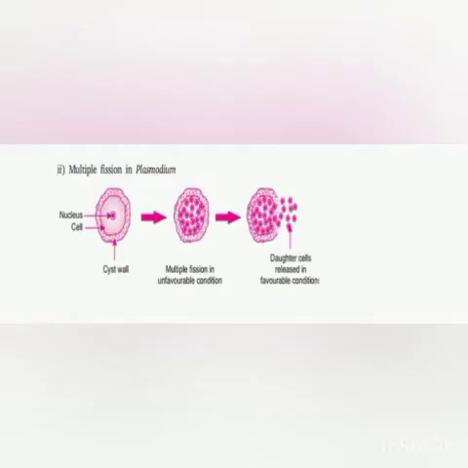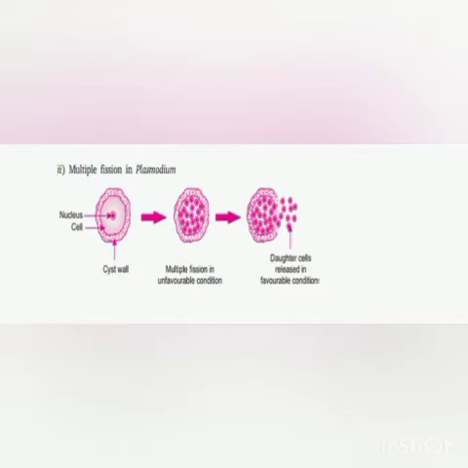Now multiple fission in plasmodium. You can see here in plasmodium, this is a single cell, and the nucleus of the cell will divide into two nuclei. Both the nuclei will again divide into 4 nuclei, and 4 nuclei will divide into 8 nuclei. It will continue. So what happens here? A single nucleus undergoes repeated division, as you can see in the second picture.